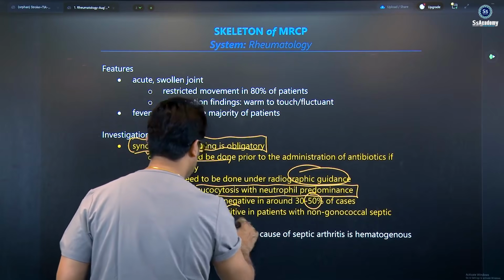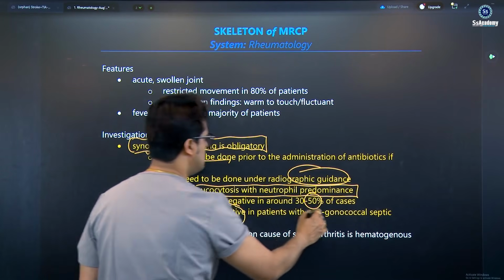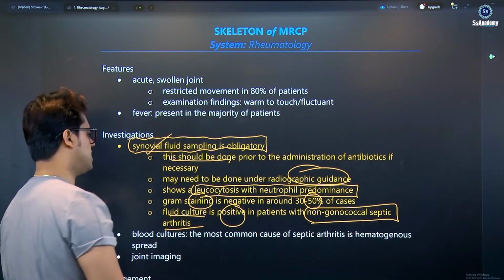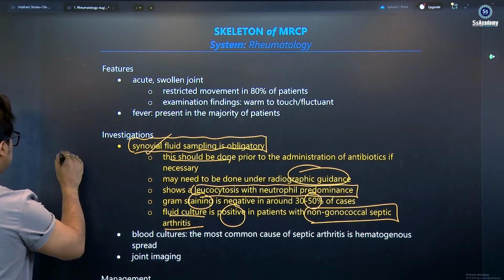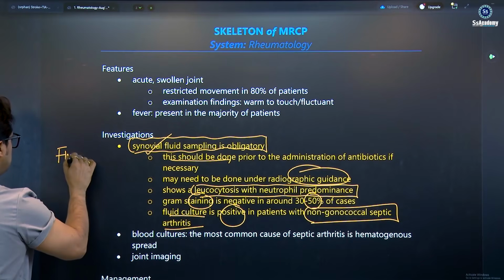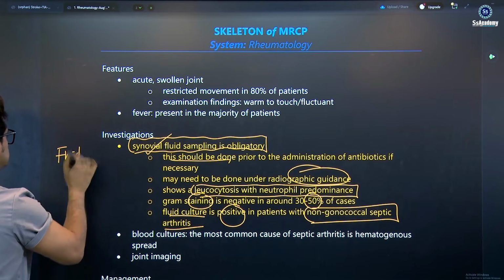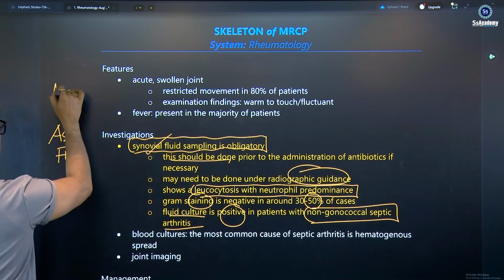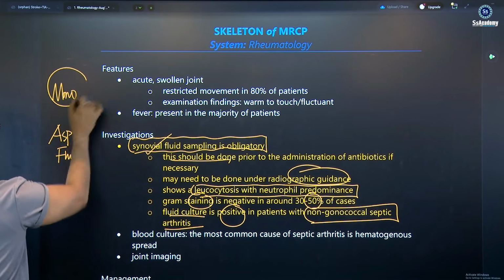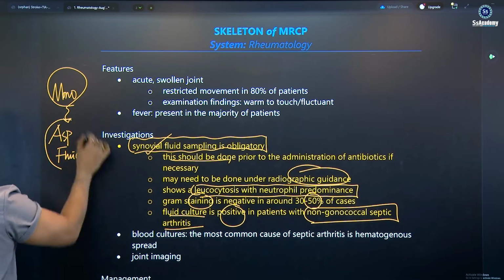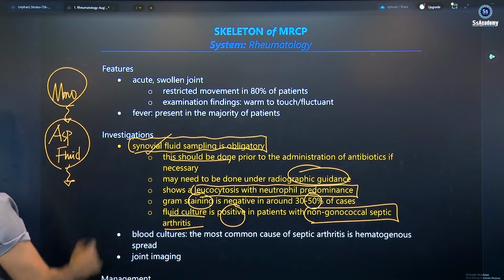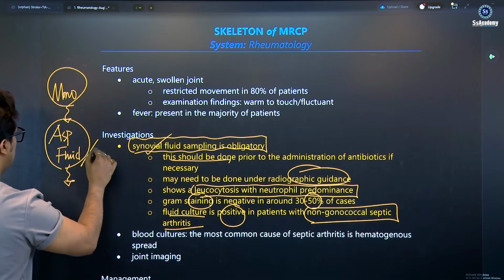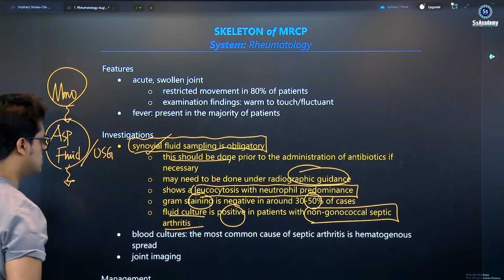And the fluid culture is positive in patients with non-gonococcal septic arthritis. This is important, my dear. The important thing is the aspiration fluid study. Aspiration is definitely the first step whenever you think about monoarthritis. Aspirate the fluid and the fluid study should be done, definitely under ultrasound guidance.